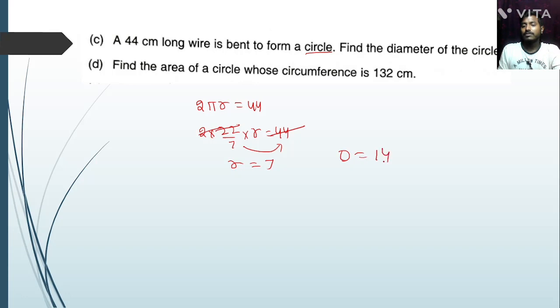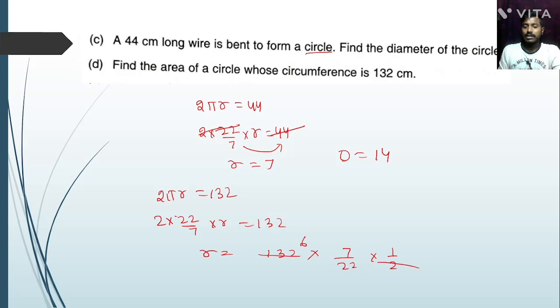Find the area of the circle, circumference given. So we can write 2 pi r equal to 132. Now 2 into 22 by 7 into r equal to 132. Okay, so now r equal to 132 into 7 by 22 into 1 by 2, cancel. 2 6 are 12, 2 6 are 22, 3 7s are 21, so r equal to 21.